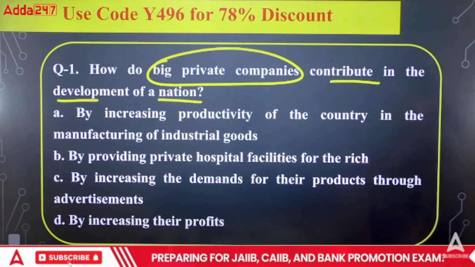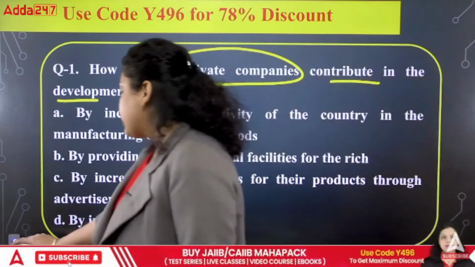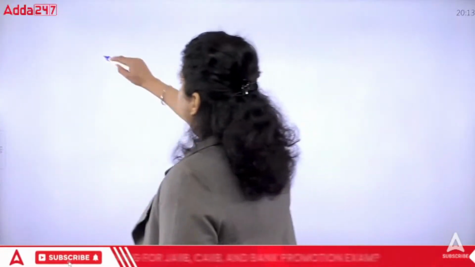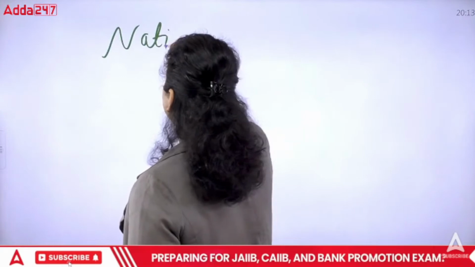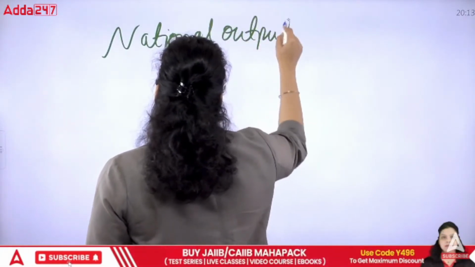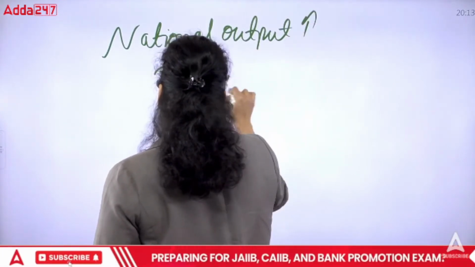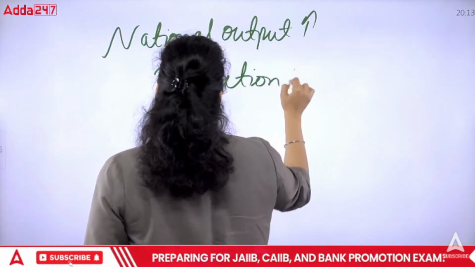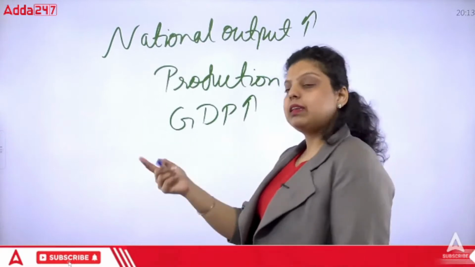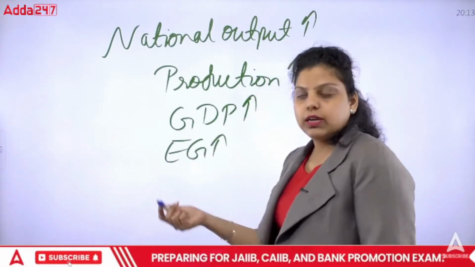Okay, so when we are talking about development of a nation, how will the development of a nation be possible? For development, you have to increase the national output. What does national output mean? National output means simply that the production of goods and services is increasing in your country. And when the production is increasing, the GDP, gross domestic product, is also increasing. When GDP is increasing, it means economic growth is there. There is a high economic growth in the country.